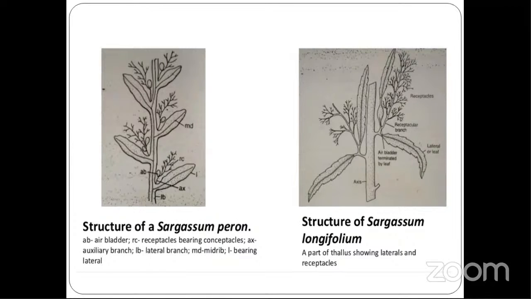Some lateral branches here repeatedly branch and are called fertile branches. These fertile branches are called conceptacles. This is very important to note down. From these conceptacles only the origin of sex organs takes place in conceptacles, that is a fertile branch. So this is about the thallus.